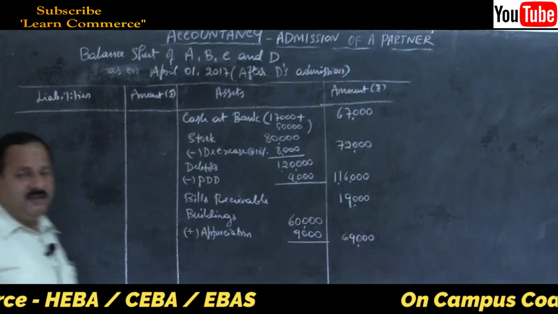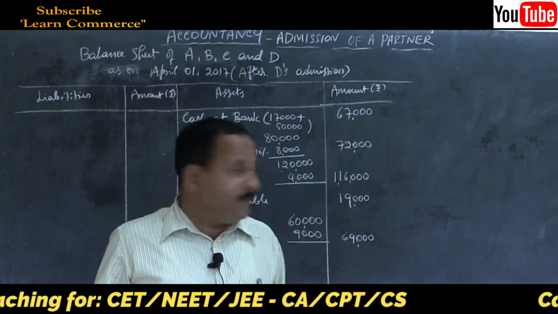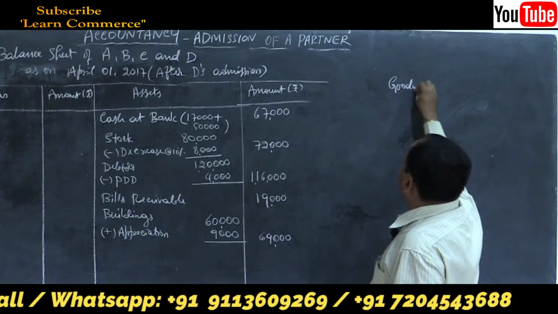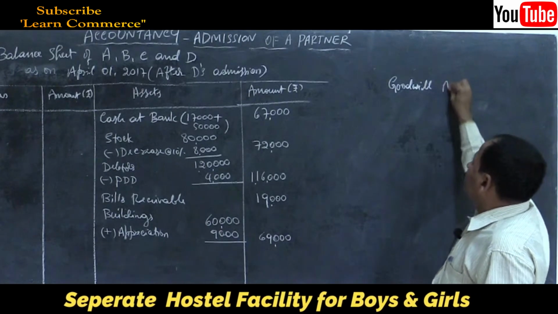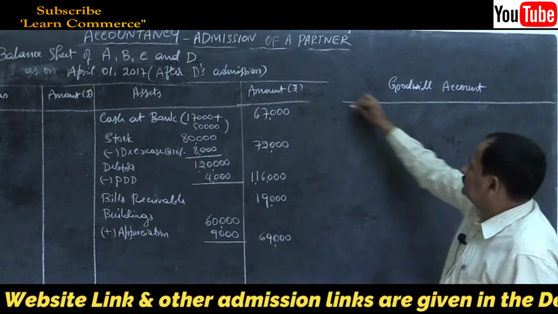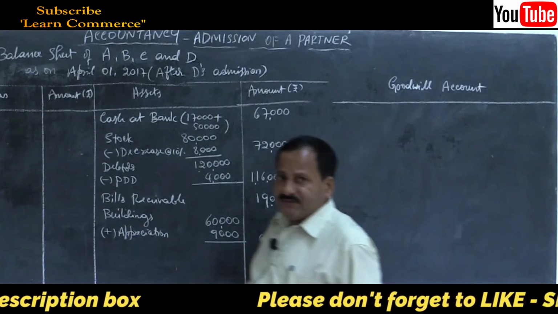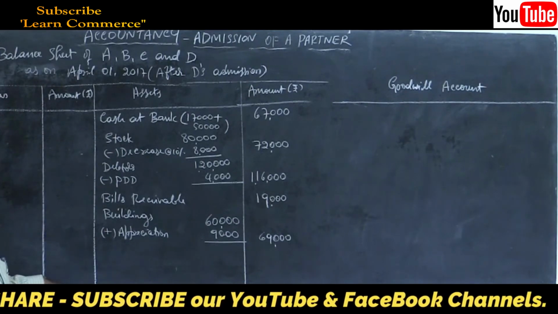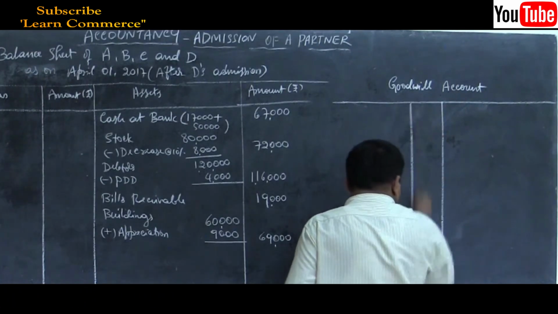Goodwill will not appear in the balance sheet because goodwill is already written off. Let me make it very clear. Let us open the goodwill account here. It is not asked in the problem, but to understand the concept in a better way, I am just preparing the goodwill account here. Goodwill account. Yes, we have already prepared, that is, created and written off. Statement is prepared. I will prepare the account now, like this.